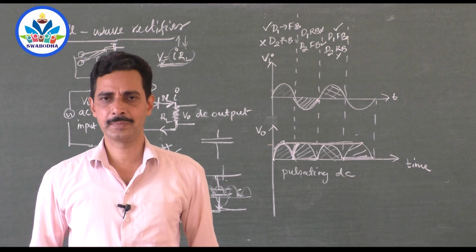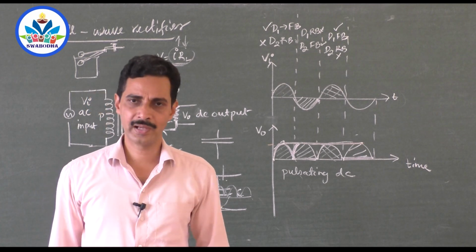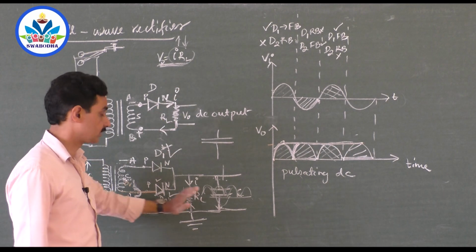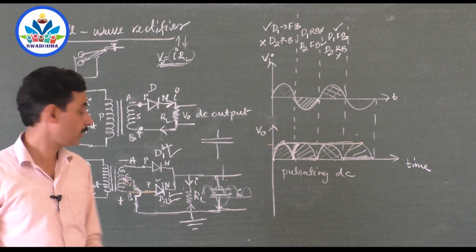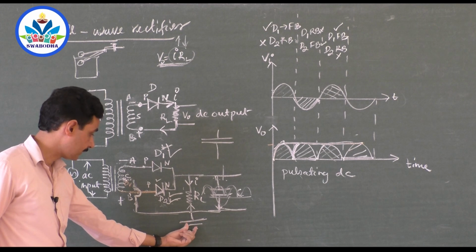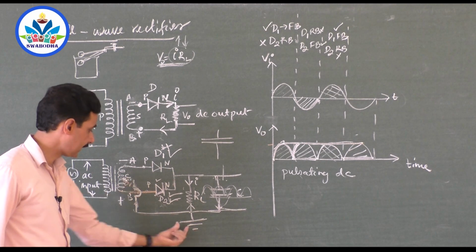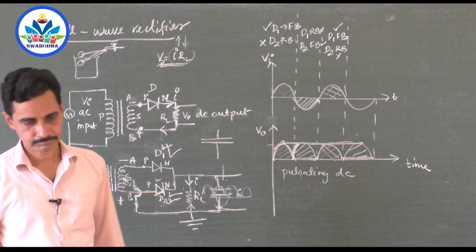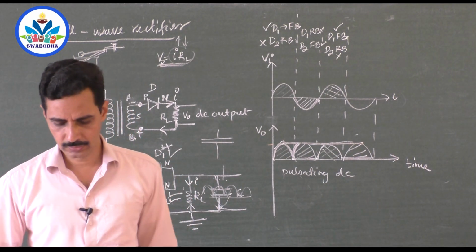That's the most important application of a diode. For 5 marks, you have fewer sentences to write and more circuit diagrams, which should be very proper. These connections and this junction here and the center tap and earthing, everything has to be shown properly. So study this properly, don't waste time.